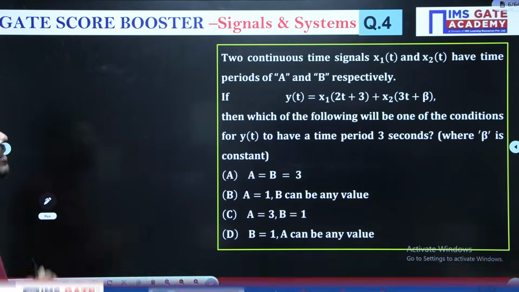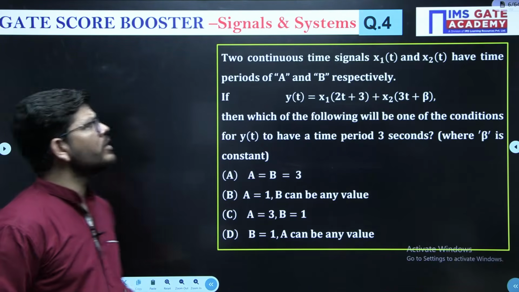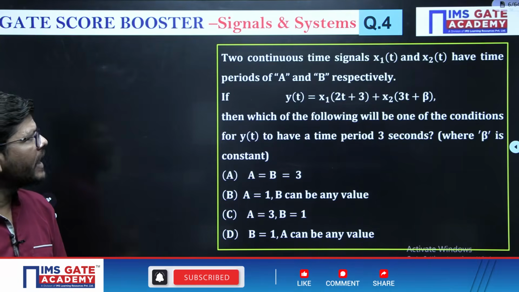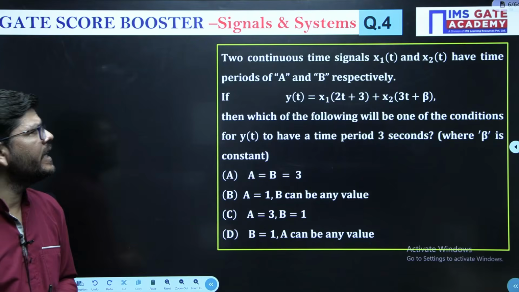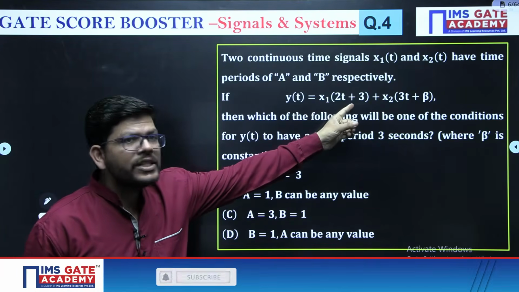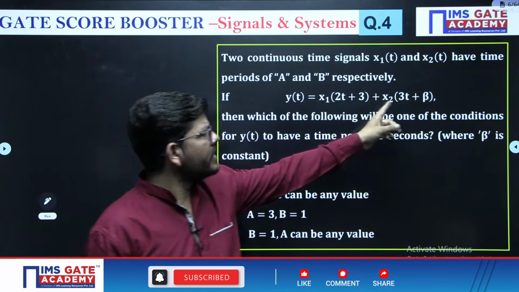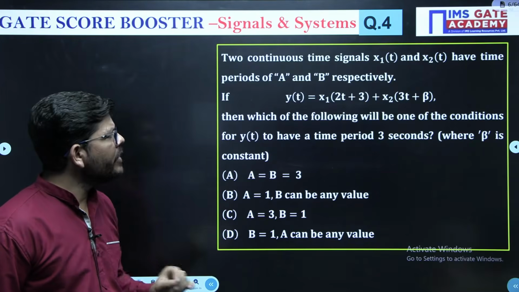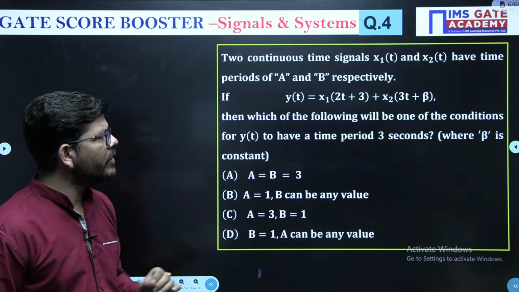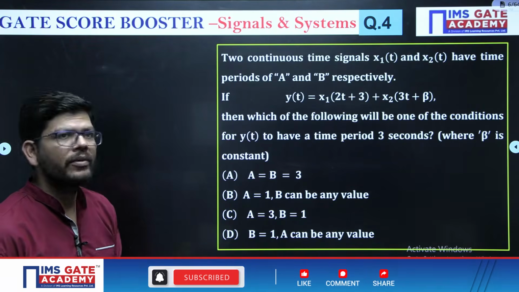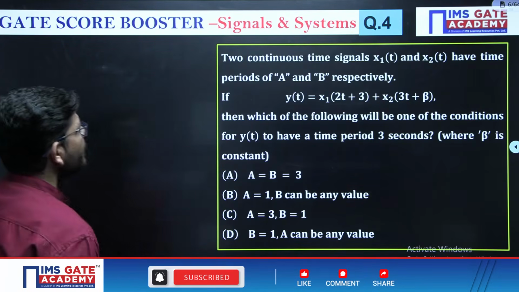Now see this question. Two continuous time signals x1 and x2 have time periods of A and B respectively. If y(t) is a signal formed by doing scaling and shifting in x1 and scaling and shifting in x2, then which of the following will be one of the conditions for y(t) to have a time period 3?